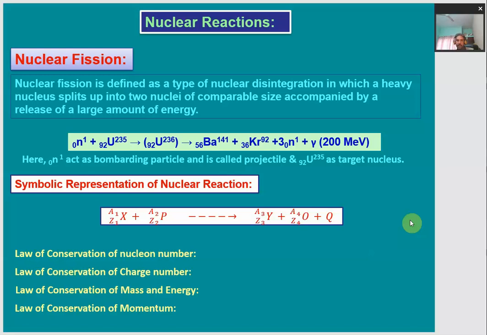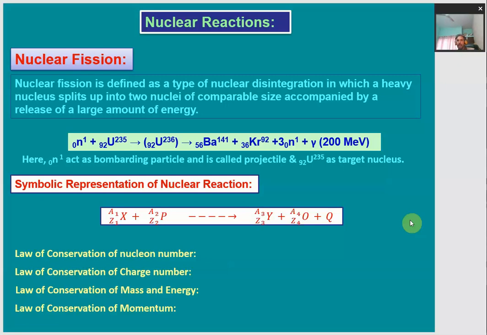Hello everyone. This class is about nuclear reactions. So what are nuclear reactions? Nuclear reaction means transformation of the nucleus of one kind into the other by various methods, which can happen of any kind. Such a nuclear transformation or transmutation is called a nuclear reaction.